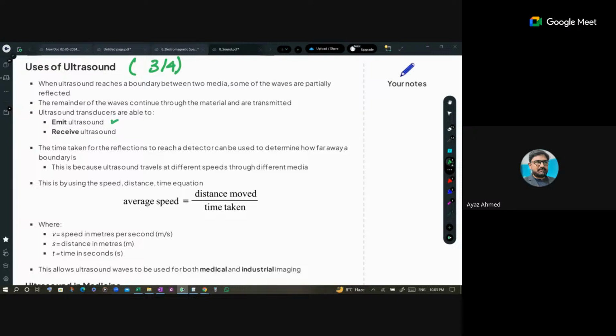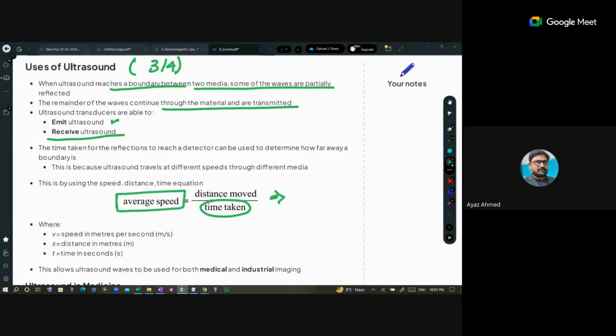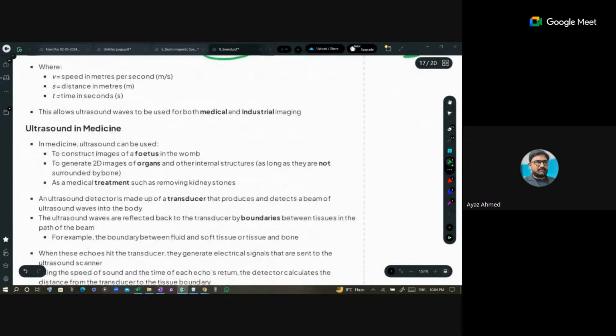Ultrasound is emitted from the ultrasound source. It reaches the boundary between two mediums, and it is partially reflected back. Those reflected pulses are received, and the time delay between the sent and received pulse is measured. Then we know the speed of ultrasound in the medium, and we can find the distance or thickness of that medium. It is v times t divided by 2. So this is basically ultrasound in medical use.